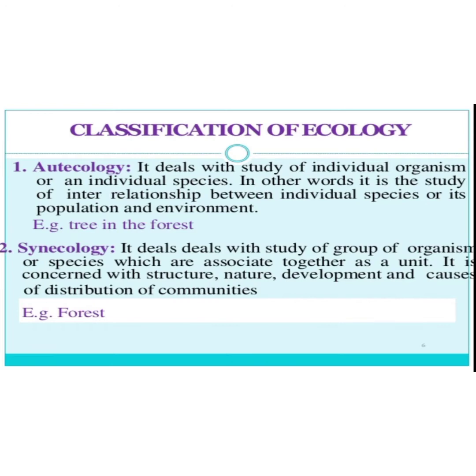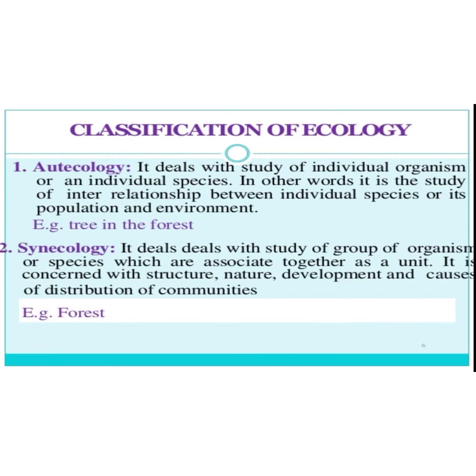Autecology deals with the study of an individual organism or any individual species. In other words, it is the study of the interrelationship between the individual species or its population and the environment. I have explained that autecology is concerned only with a specific individual in the area. We have to consider the specific individual. For example, in a class we select only one single student and study all their characteristics; that is known as autecology.